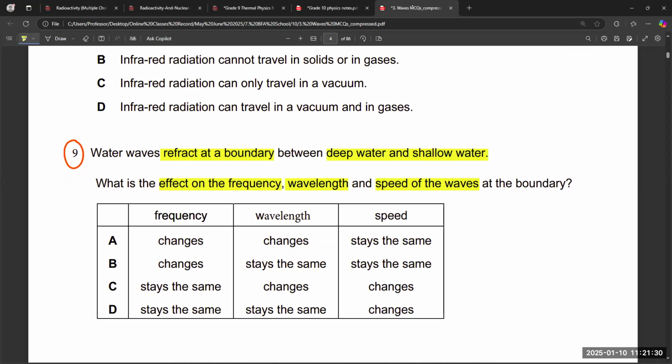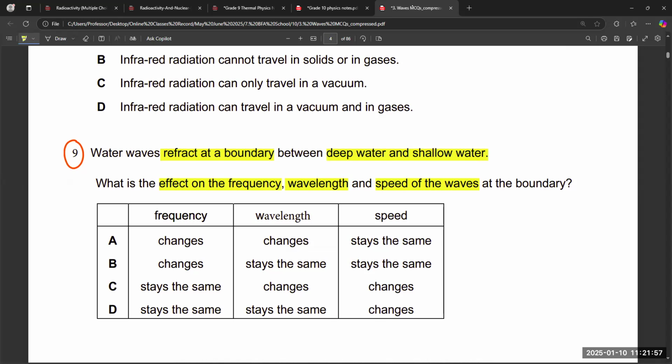Option B? Frequency changes, wavelength... no, sorry. Option A.